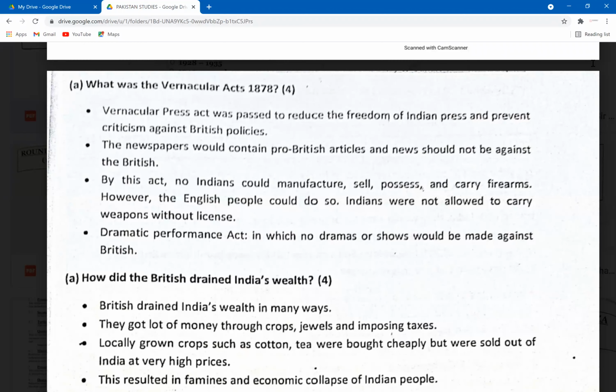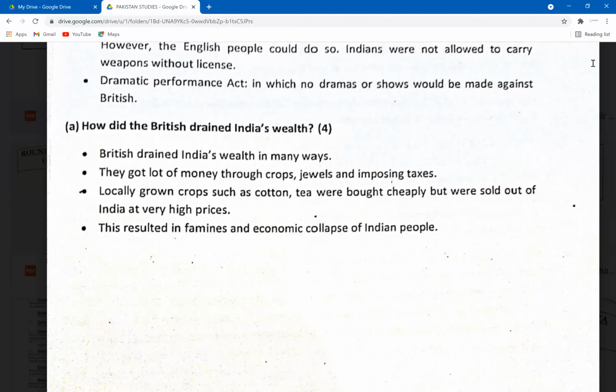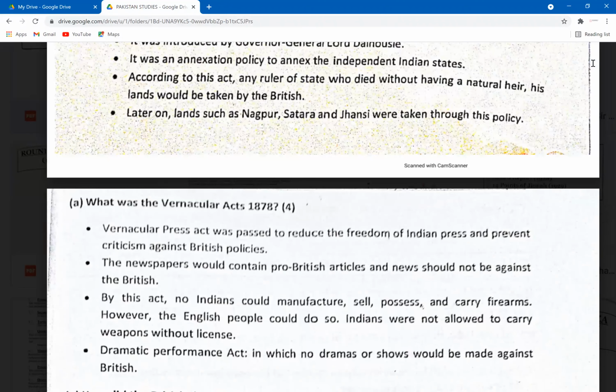Okay. All right. How did the British drain India's wealth? I want you guys to answer this question. How did the British drain India's wealth? Liz, are you there? They stole their jewels. Okay. Anything else? By taking control of their cotton. Exactly. They took control of the cotton industries.